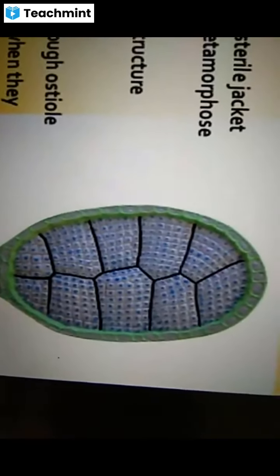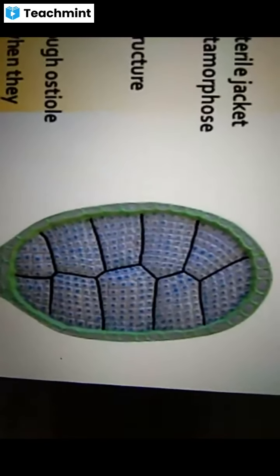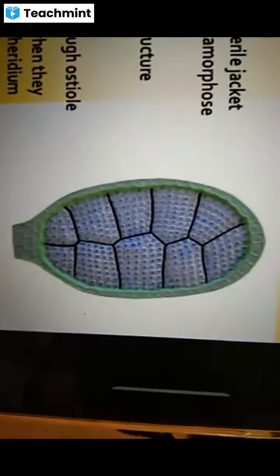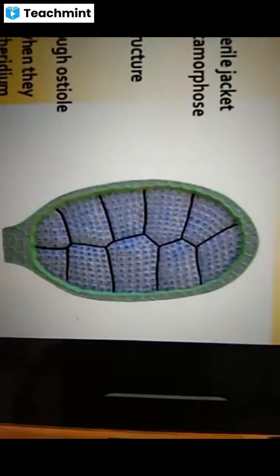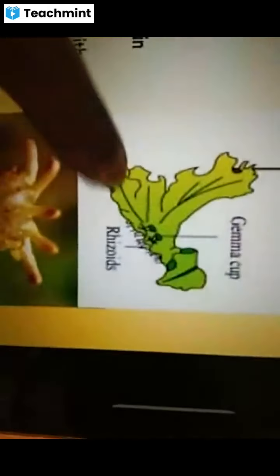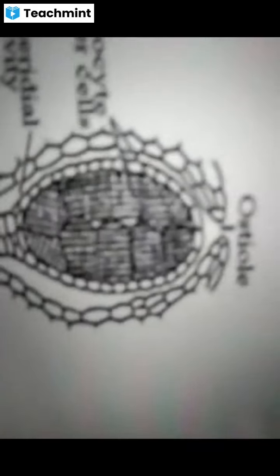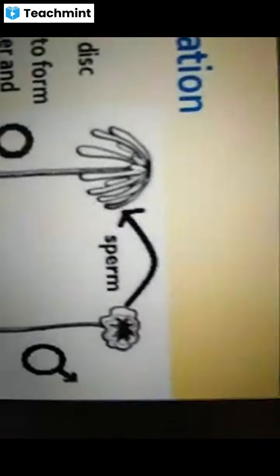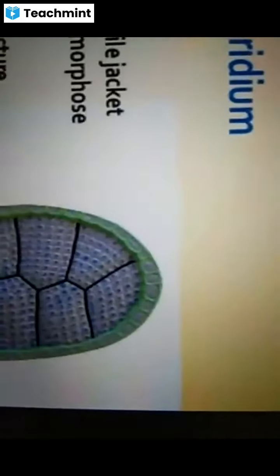These androgonial cells metamorphose in the course of their development. They change in their structure and develop into antherozoids or androcytes. See, from here, androcytes. And each androcyte is a biflagellate structure.